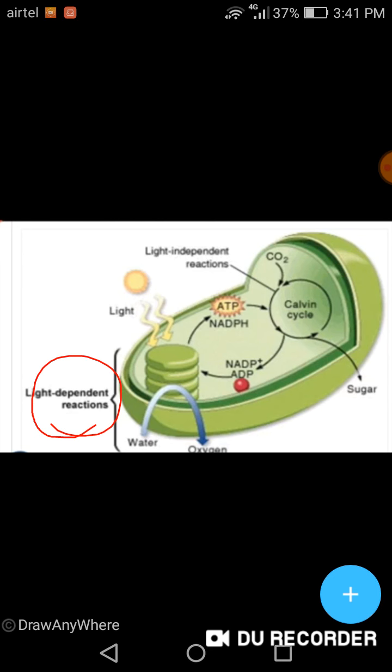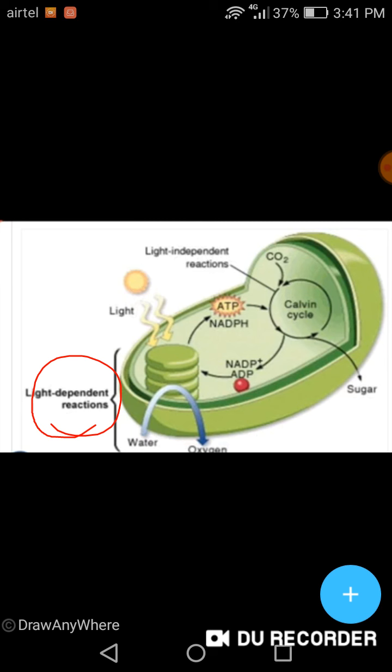Light reaction. What do you know about light reaction? Light reaction takes place in the presence of light. That is why it is called light dependent reaction or photochemical reaction. Light reaction takes place in the grana of the chloroplast.